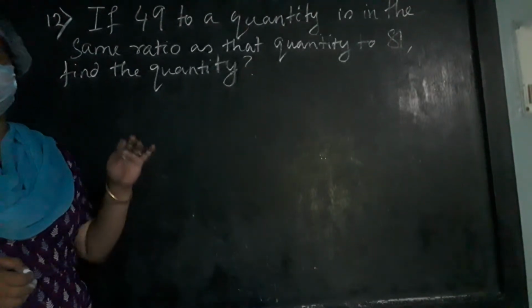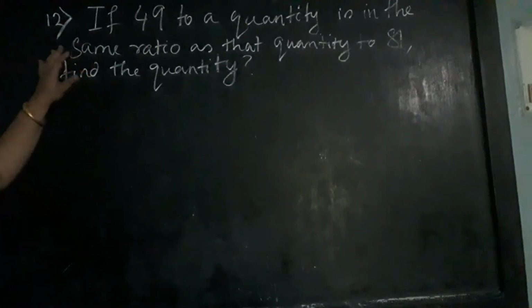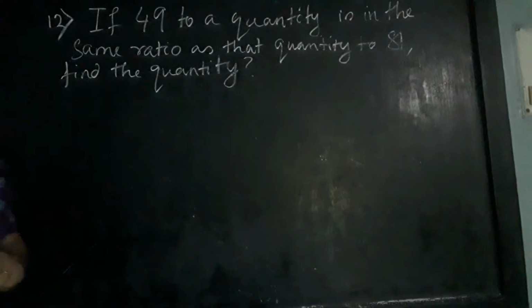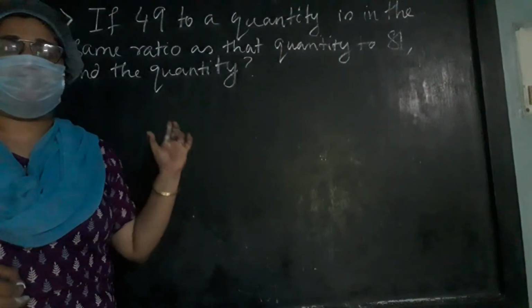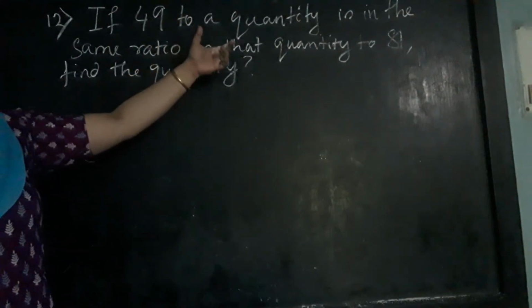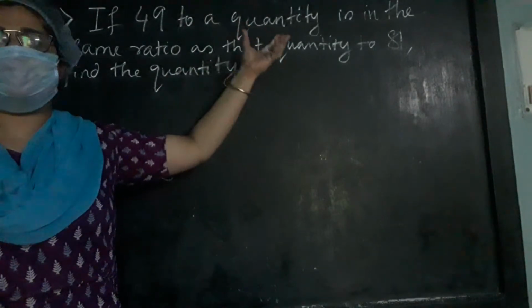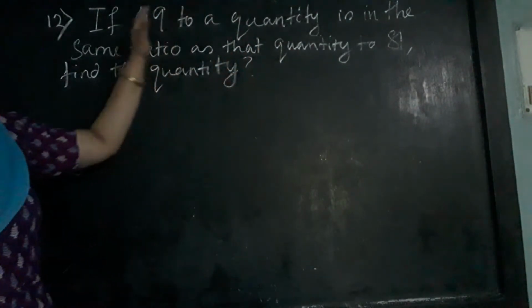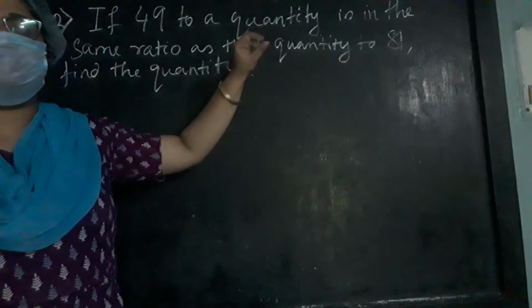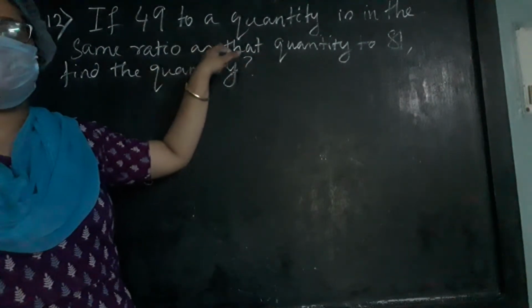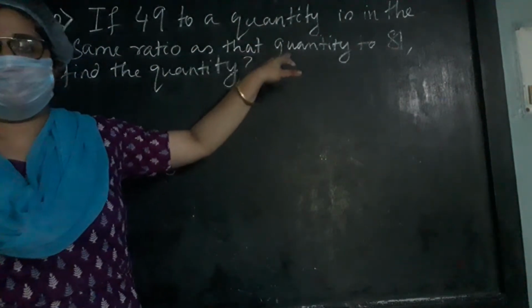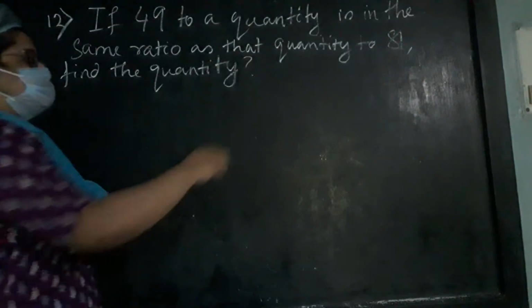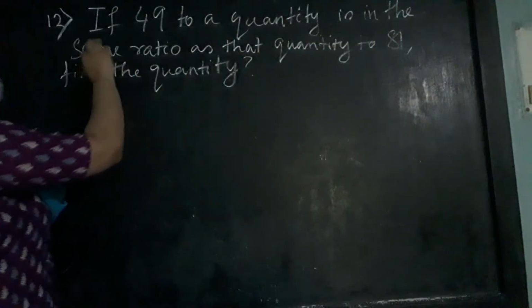Class 7, this is exercise 6, subjective part, question number 12. If 49 to a quantity means 49 is having a ratio with another quantity, is in the same ratio.